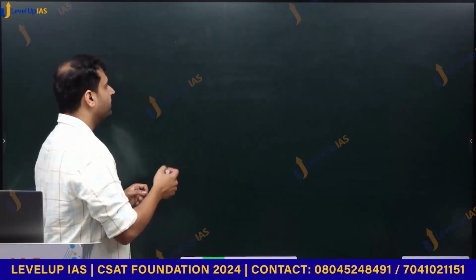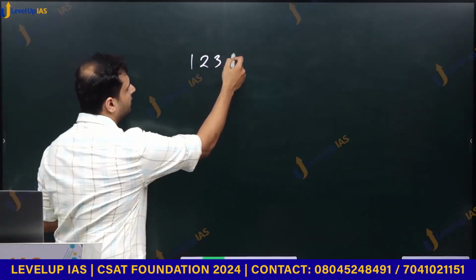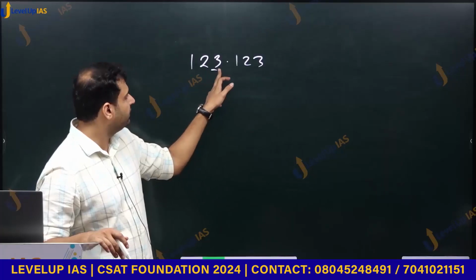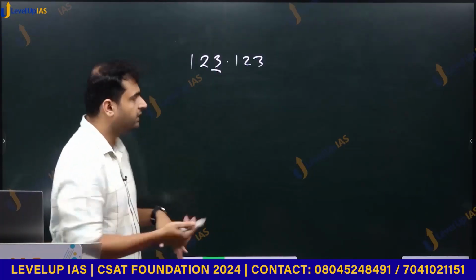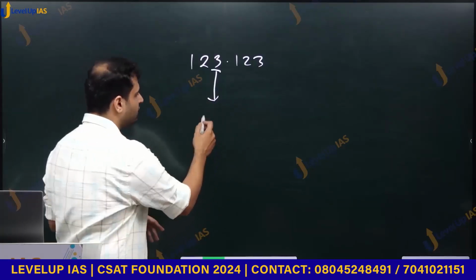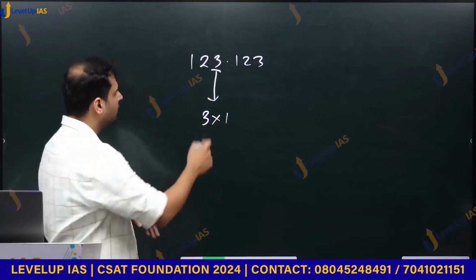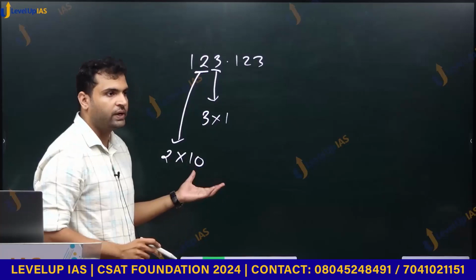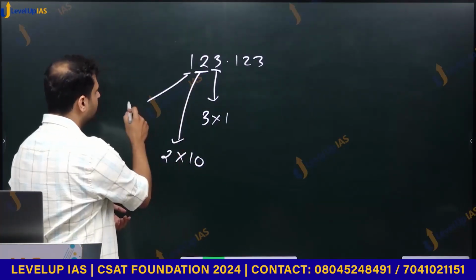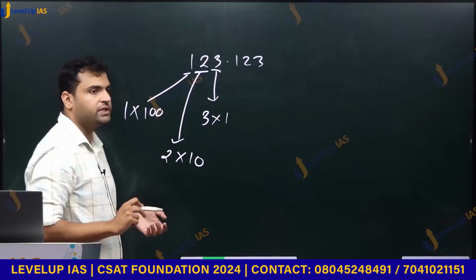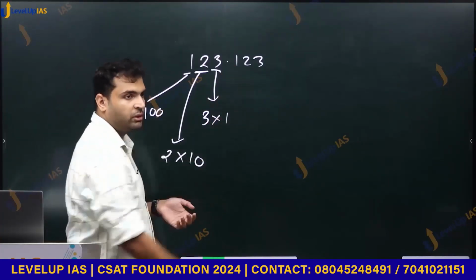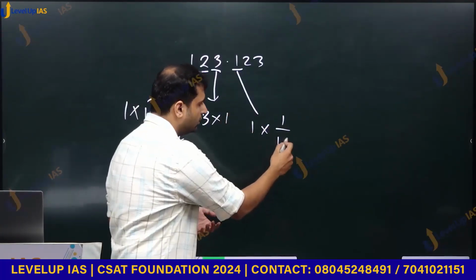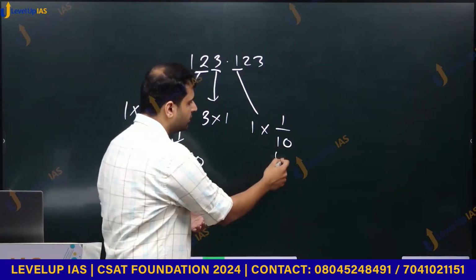So if I write something like this, let us say 123.123 in decimal system. If I write this, what is the place value of this 3? That is, this is units place. Place value is 3 into 1. What is the place value of this 2? 2 into 10, which is 20. Place value of this 1 is 1 into 100, which is 100. After the decimal point, what is the place value of this 1? 1 into 1 by 10 or 0.1.